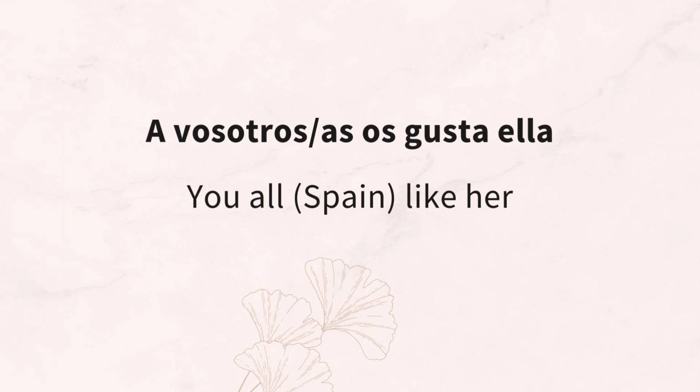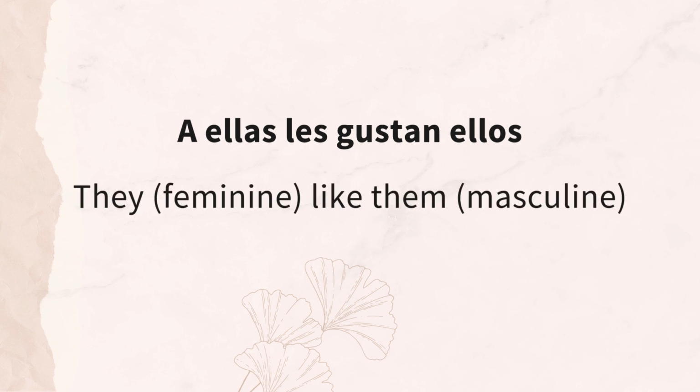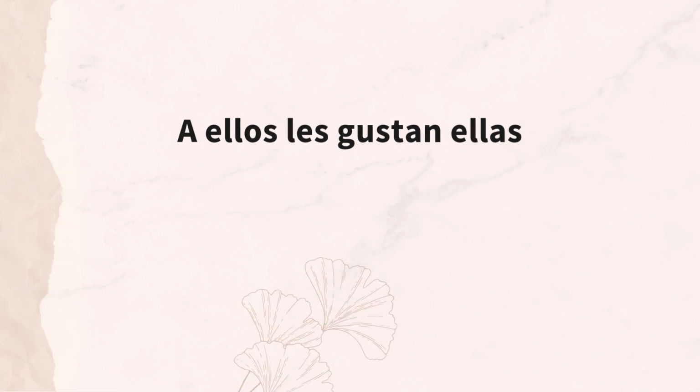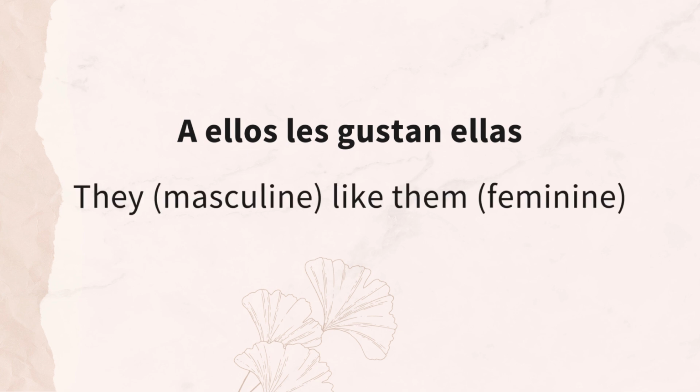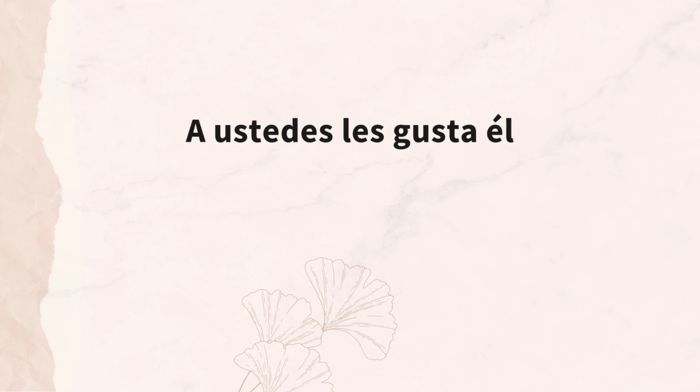A vosotros or vosotras os gusta ella. You all like her. A ellas les gustan ellos. They, feminine, like them, masculine. Or we could say, a ellos les gustan ellas. They, masculine, like them, feminine. A ustedes les gusta él. You all like him.